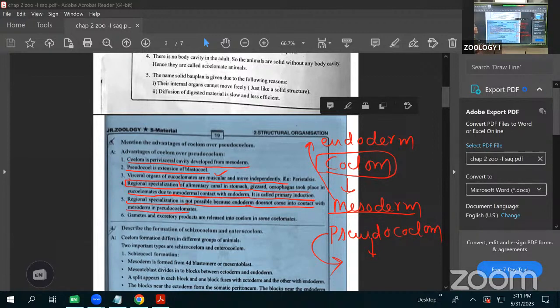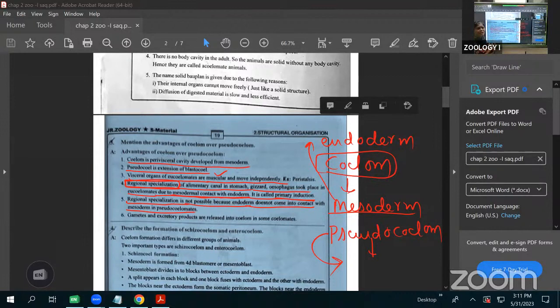Already I said the mesoderm is in contact with the endoderm in the coelomates, that we call primary induction. Primary induction is there, that's why regional specialization is possible. In the pseudocoelomates, primary induction is not there.